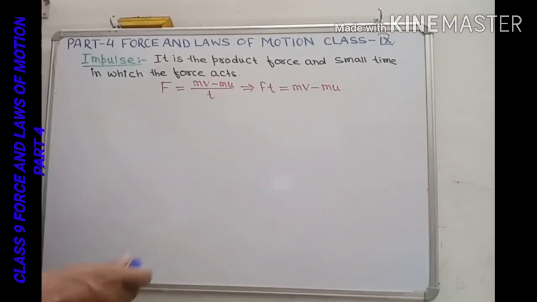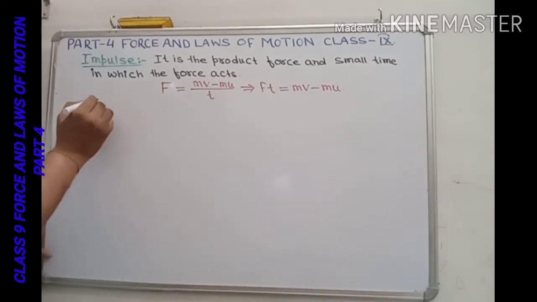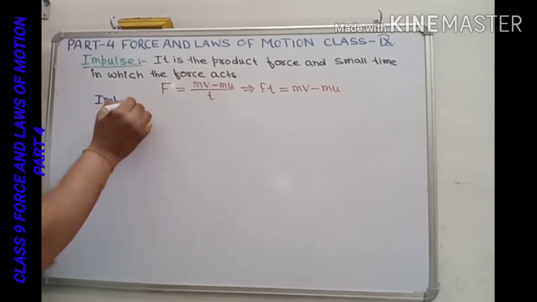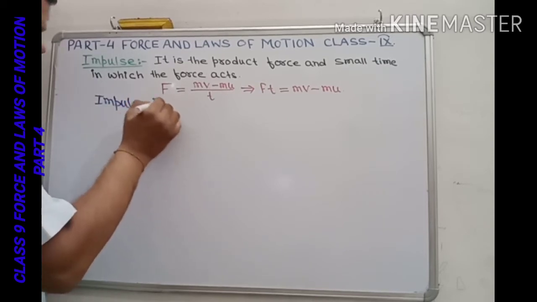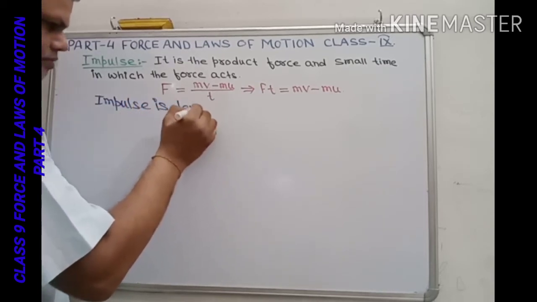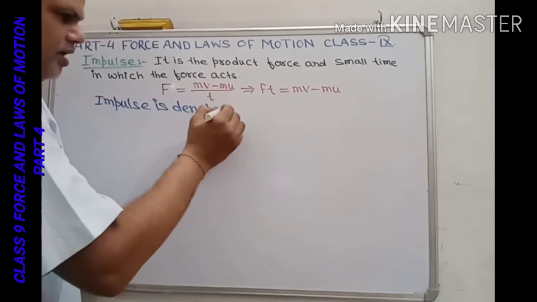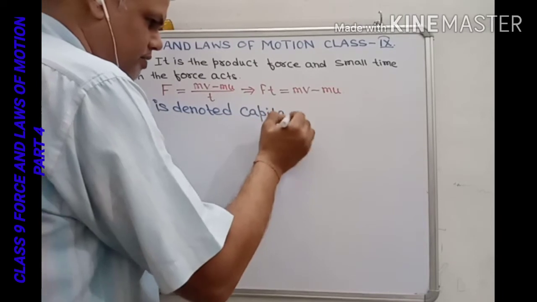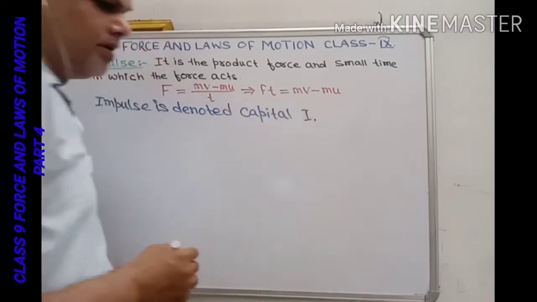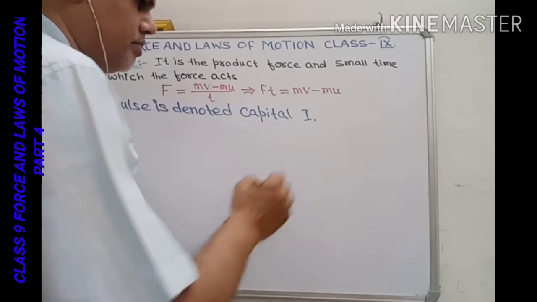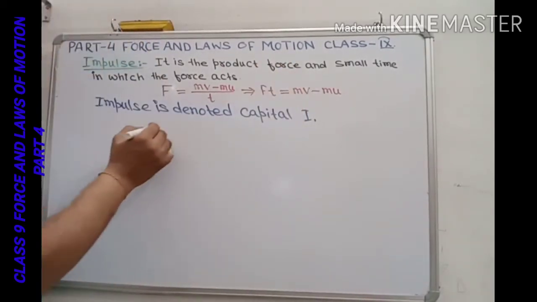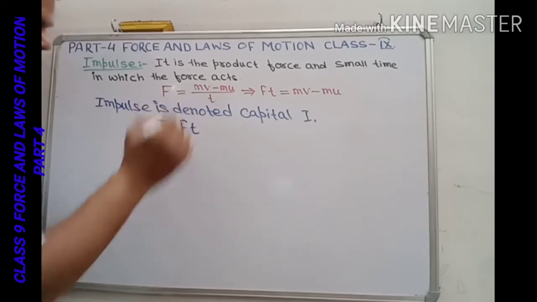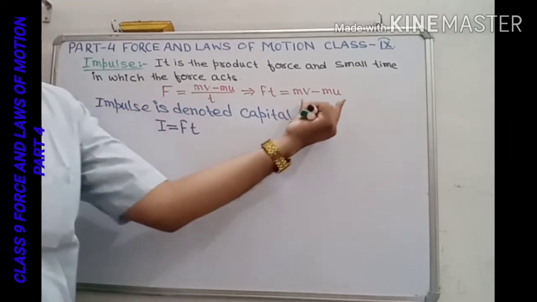Now, impulse is denoted by capital I. Before we go to its SI unit, we can write impulse is equal to force multiplied by time, and this change in momentum is the impulse.